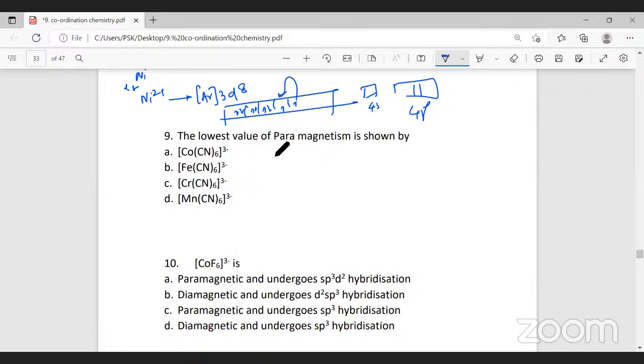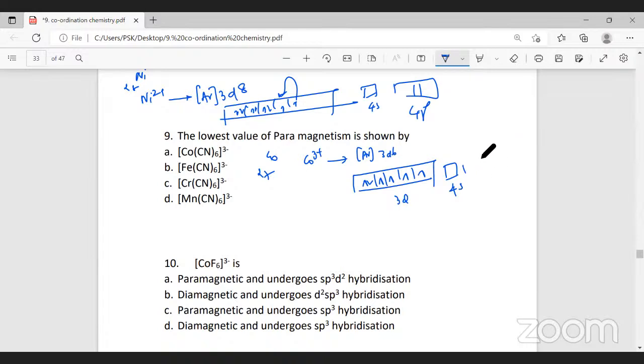Now, cobalt hexacyanide, if you take this one, cobalt has atomic number 27. The oxidation number of cobalt is 3 plus. The electronic configuration of cobalt is argon configuration 3d6. If I represent the d orbitals like this, 6 electrons like this: 1, 2, 3, 4, 5, and 6. This is 3d. Next is 4s, and next is 4p.